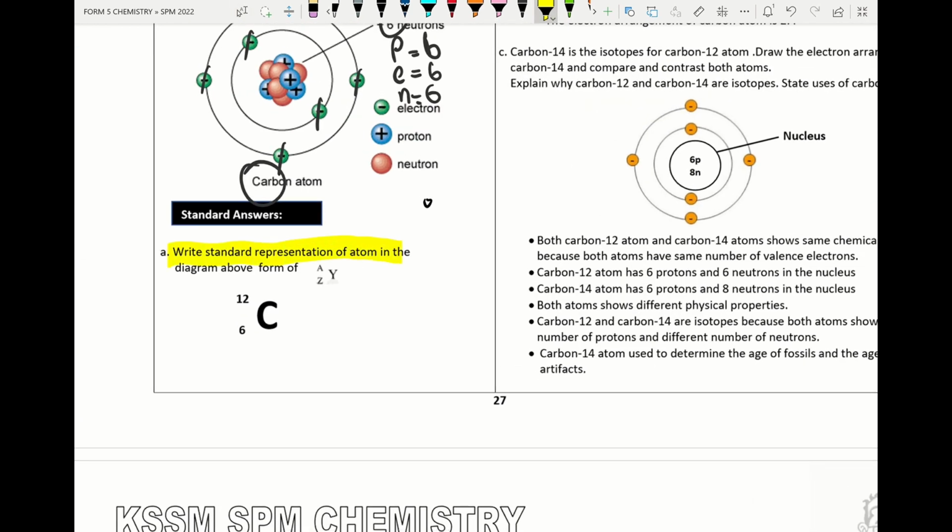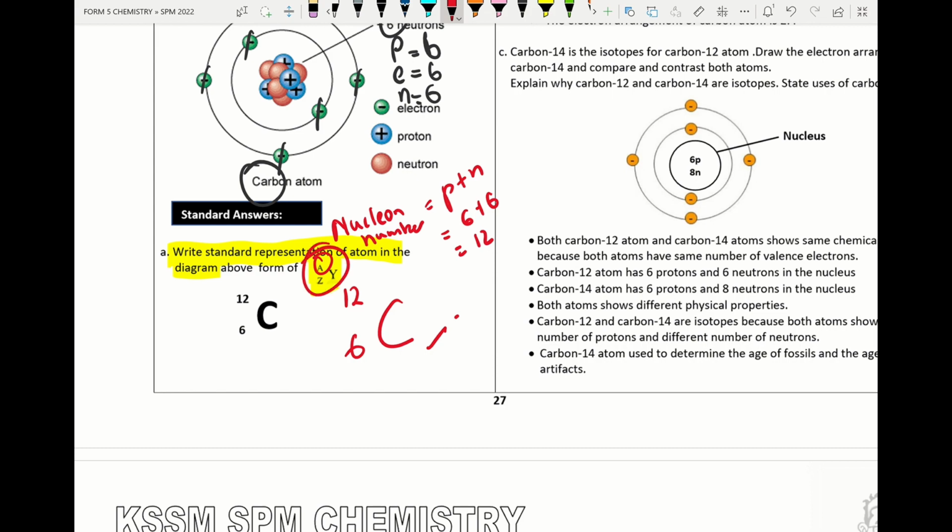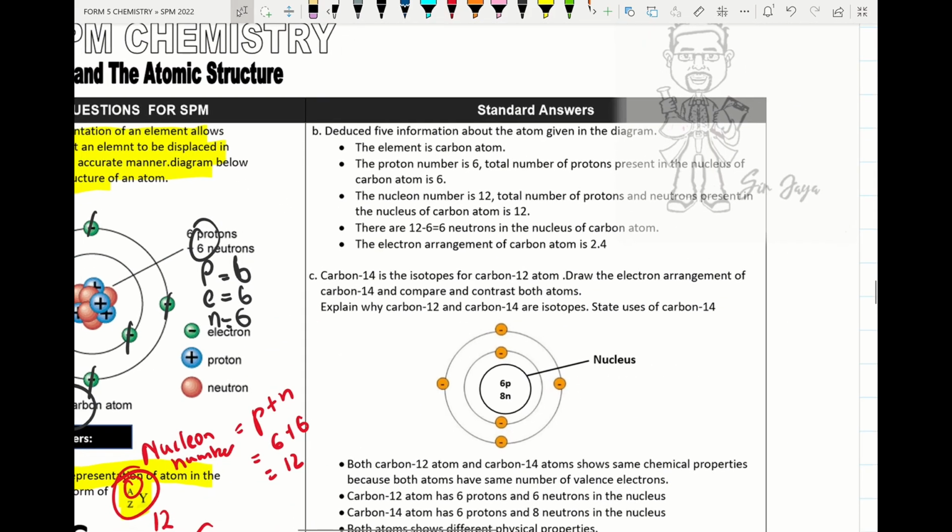Write the standard representation of the atom in this format. Please remember, A is known as nucleon number. The formula to calculate the nucleon number is proton plus neutron. So the proton is 6, neutron is 6, so the total will be 12. So I put the symbol of carbon, I take the nucleon number, I put it here, and the number at the bottom will be the proton number. So this is the standard representation in this form. So we move on to the next point.